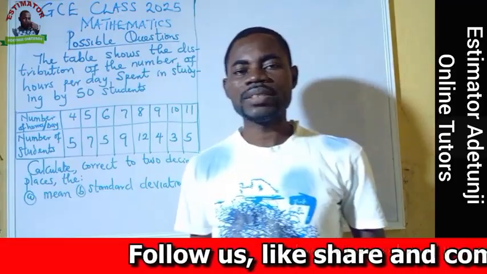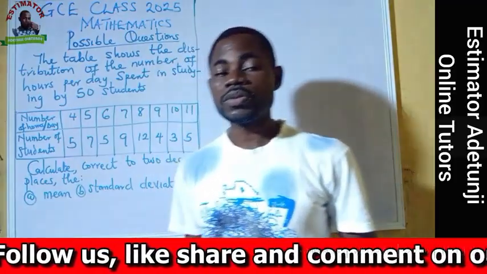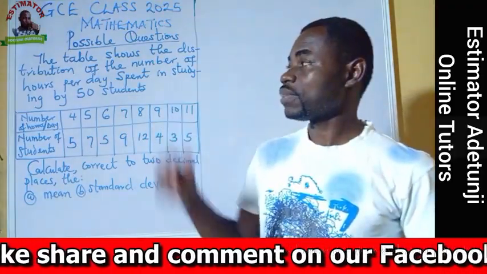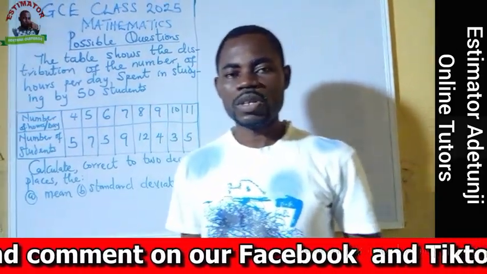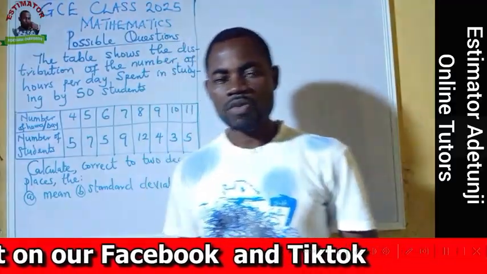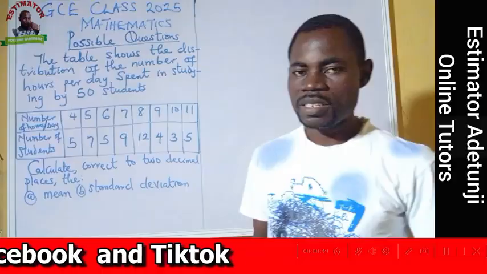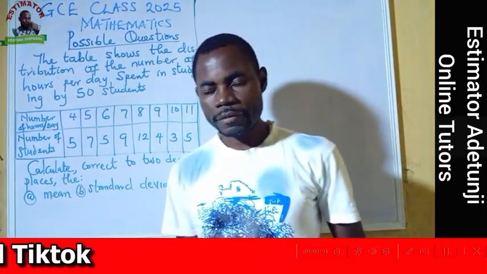As you all know, GC will soon be written, and in today's mathematics class, we want to discuss the possible questions we are expecting in GC 2025.